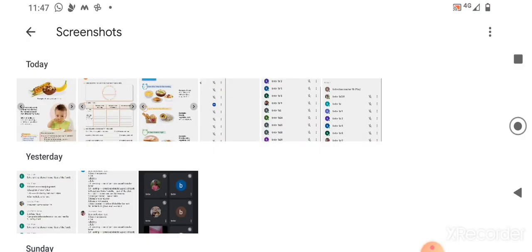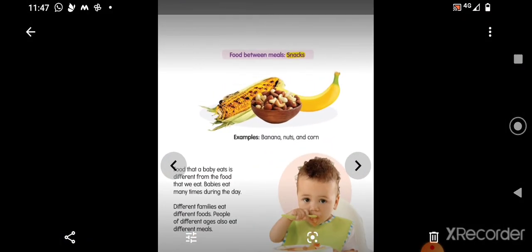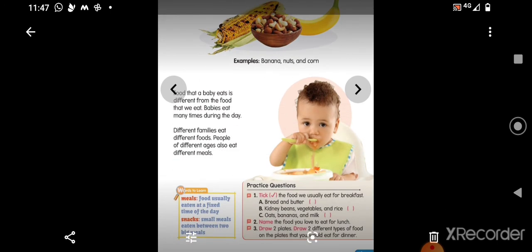So now let us see about the snacks also, children. See the next page. Food between meals is called snacks. So what can we eat as snacks? Nuts, dry fruits, corn, bananas can be eaten. But if there is a baby at home, the eating habit of a baby will be different. Babies cannot be given all hard food, no children. We have to give very soft food and they will be eating many times a day. Different family members will eat different foods, as they like different foods. As per their age, the eating habit also differs. That is what is given here.